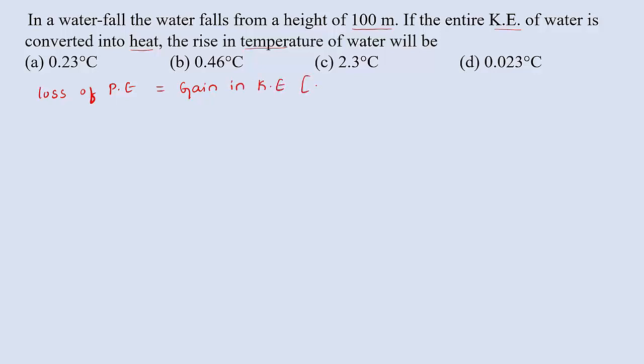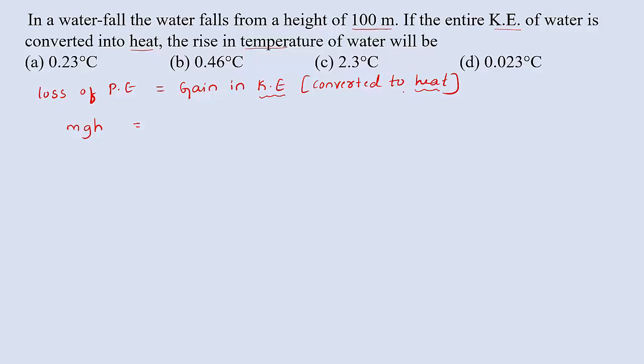Remember, this kinetic energy is completely converted into heat energy. Right? So we know loss of potential energy, potential energy is given by the equation mgh is equal to gain in kinetic energy. But here this kinetic energy is completely converted into heat energy.